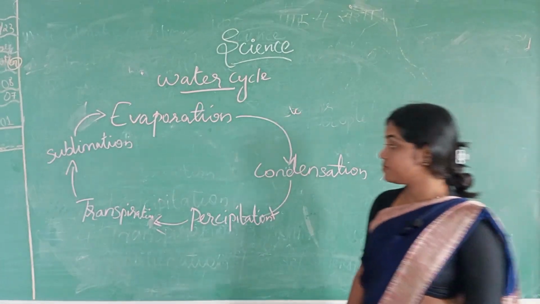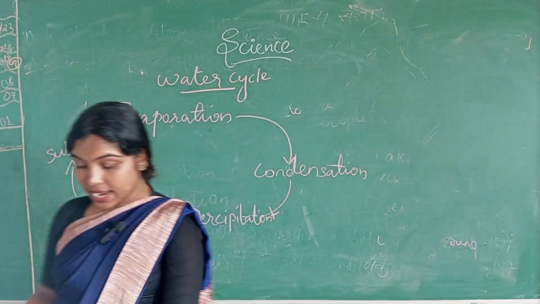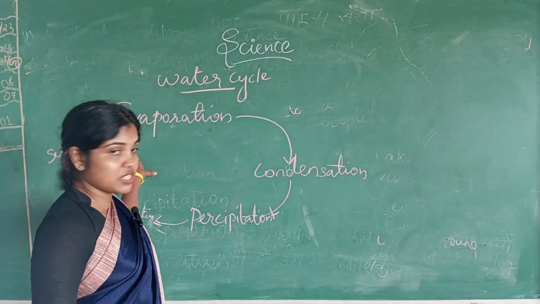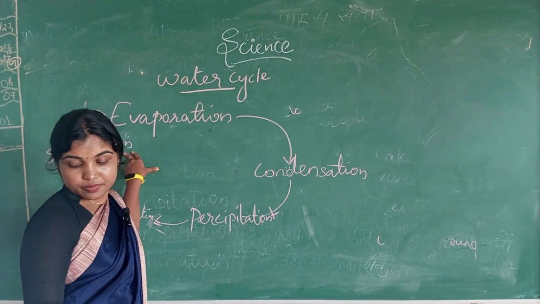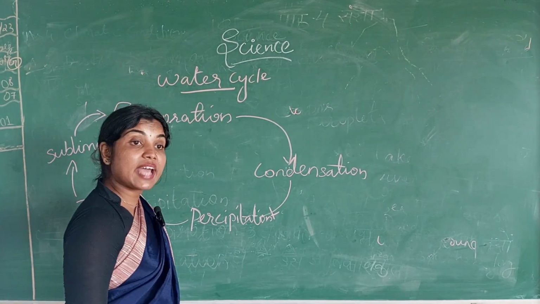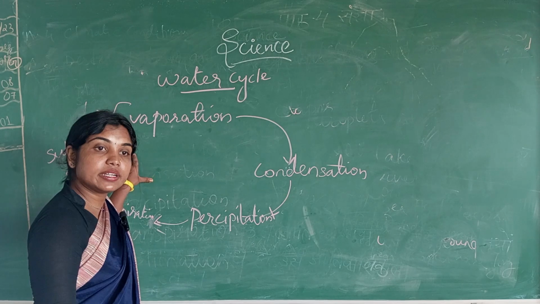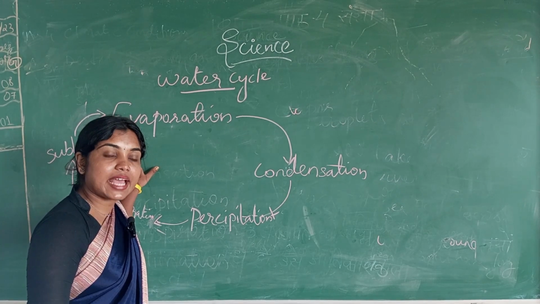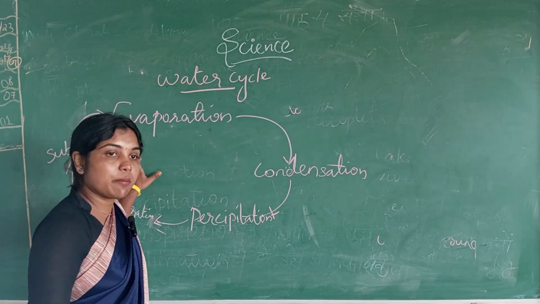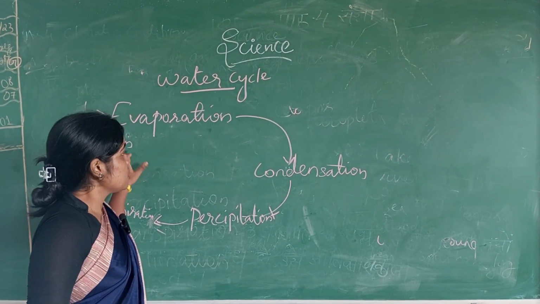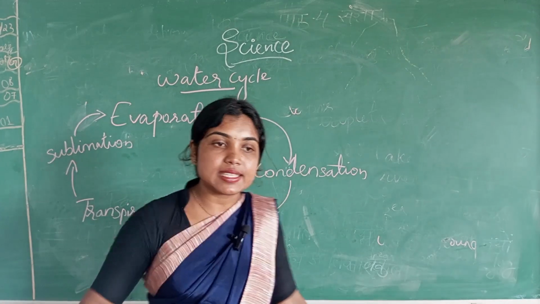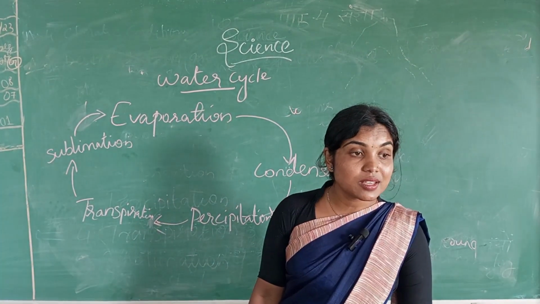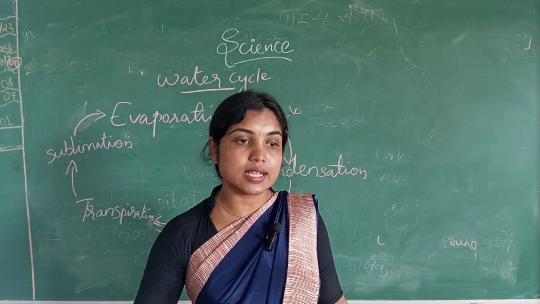Then next, what is sublimation? Sometimes snow directly turns into water vapor without melting. That process is called sublimation. Very good. Sit down. So this water cycle is a continuous process.